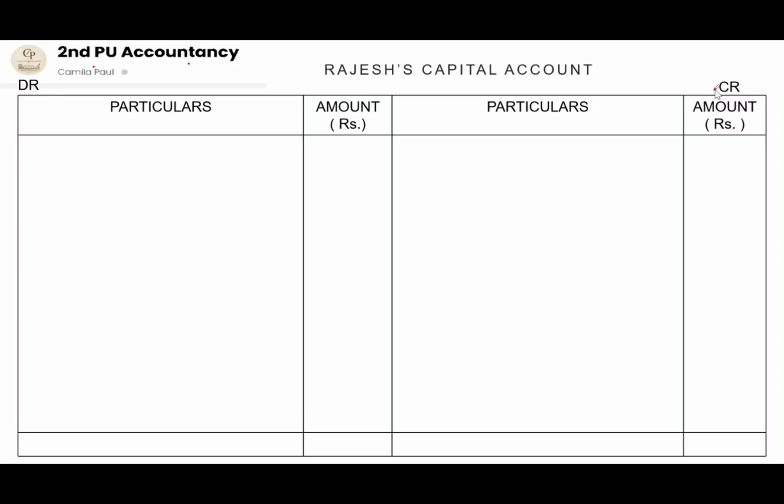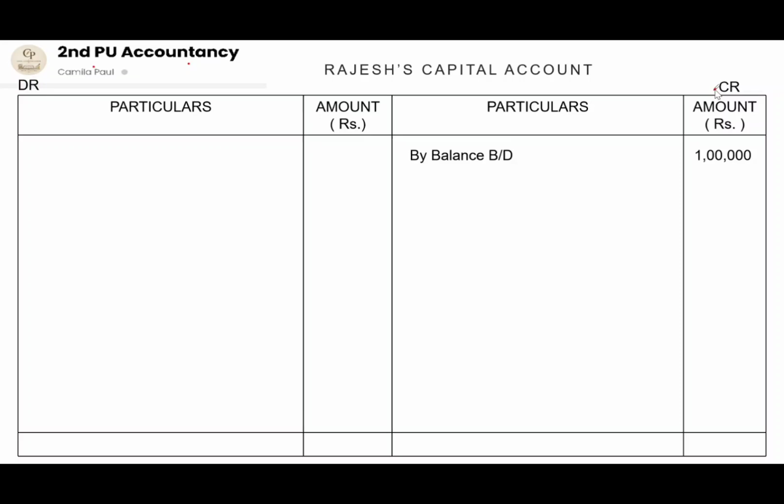So first we have to open the account with the capital balance of the deceased partner. So Rajesh's capital is rupees 1 lakh. So we are going to bring down the balance as by balance brought down on the credit side, that is 1 lakh, the capital of the deceased partner. Next, we are going to bring down all the adjustments that have to be provided for the deceased partner.